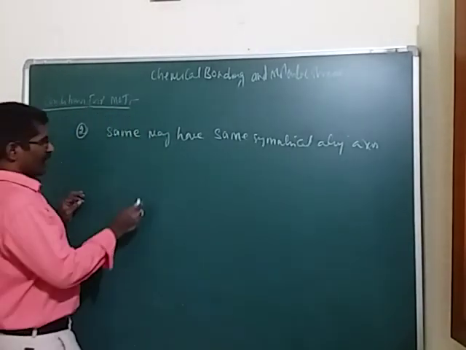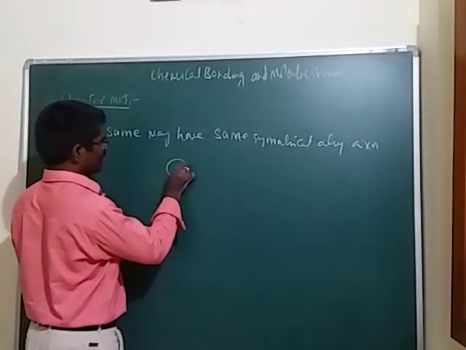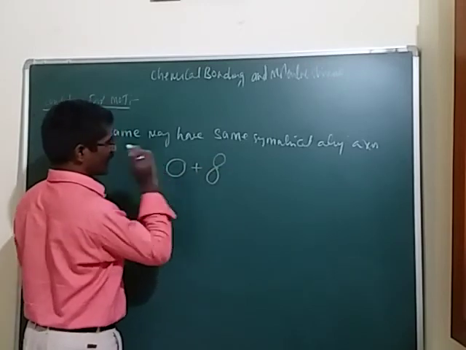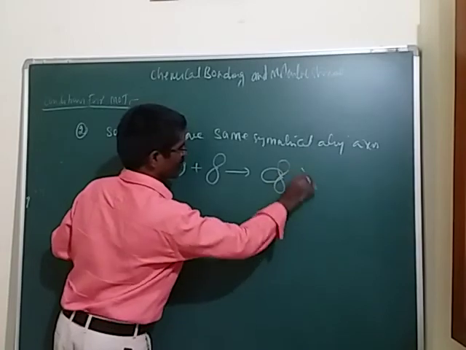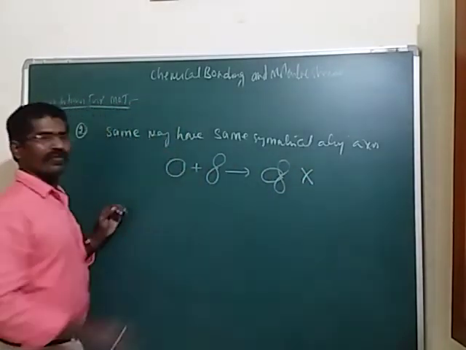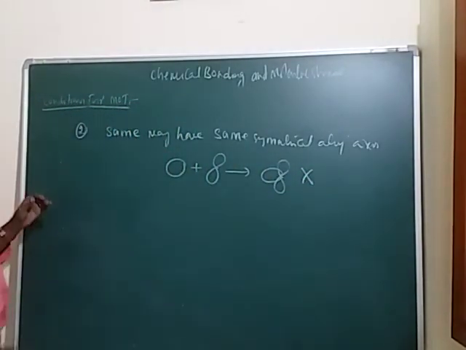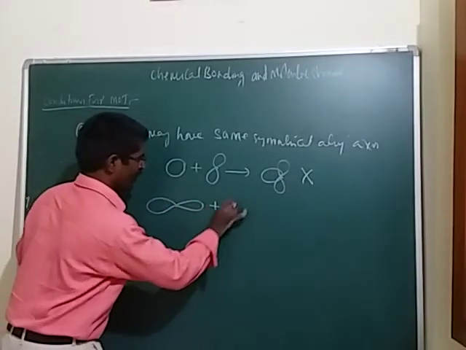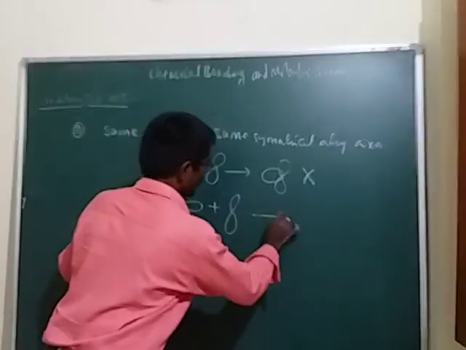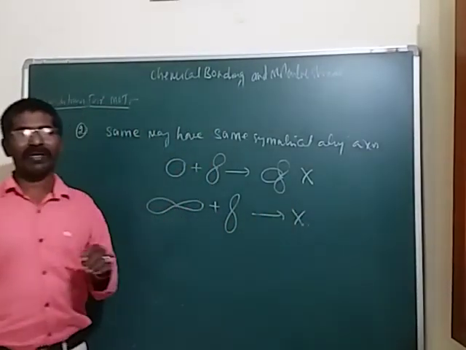For example, if the s orbital is overlapping with a px orbital, it is not possible, and this type of orbital is not formed. And a pz orbital overlapping with a px orbital cannot form a hybridized orbital.